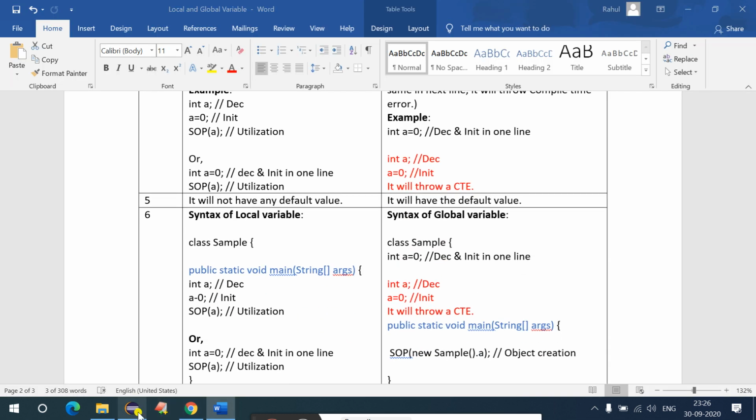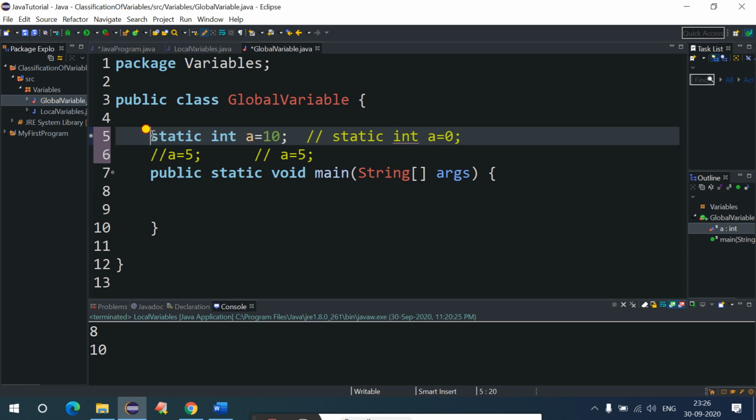And the syntax is very simple. So this is the syntax, right? But in case of a global variable, you will have to use declaration and initialization in one line. You cannot say declaration in the first line and initialization in the second line. It will throw a compile time error.